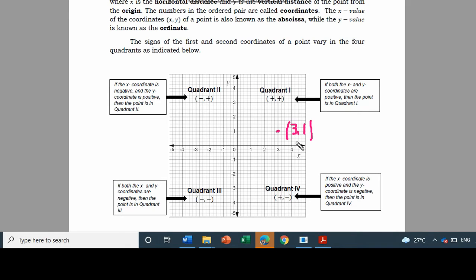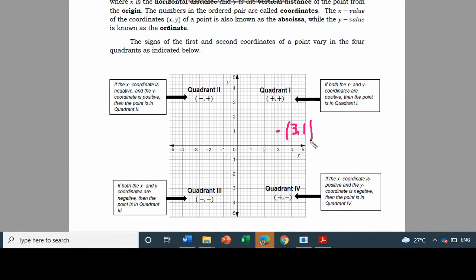So the abscissa here or the x value is 3 because it is 3 units from 0, while our y value or the ordinate is 1 because it is 1 unit from 0 for the vertical distance, while it is 3 units from 0 for the horizontal distance.